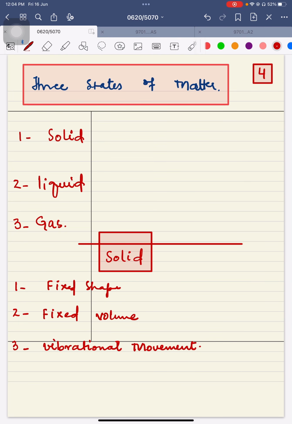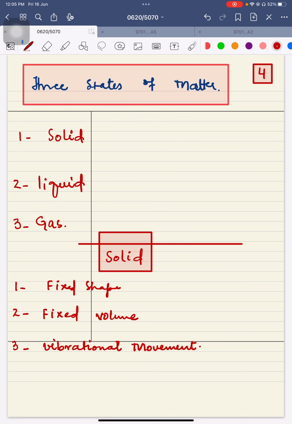What is point number three? In case of point number three, particles of a solid are moving at a fixed position. What is the movement at a fixed position? Oh yes, guys, you can recall that your cell phone, for example, if you are switching it on vibrational mode, what is happening? Is it changing its shape? Is it changing its position? No, it is neither changing its shape nor its position. It is not changing from one place to another, but it is moving. So we can say that a vibrational movement is a movement which happens at a fixed position.